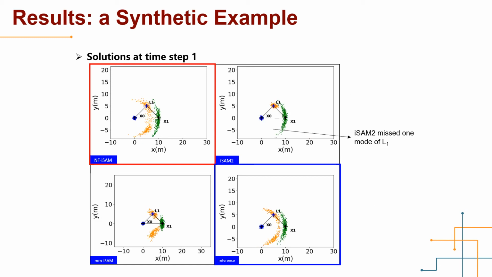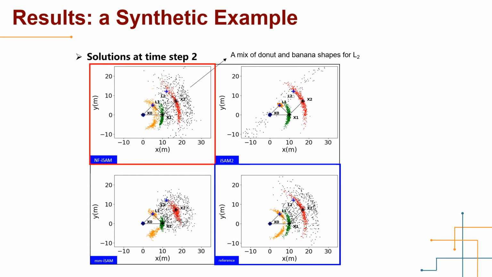At time step 1, there are only 2 range measurements to L1, so its location is supposed to be bimodal. As you can see, ICRA2021 cannot recover the non-Gaussian posterior. The NF-iSAM solution resembles the reference solution very well. And then the robot moves to X2 and starts detecting L2. Samples of L2 are colored in black, samples of X2 are in red.